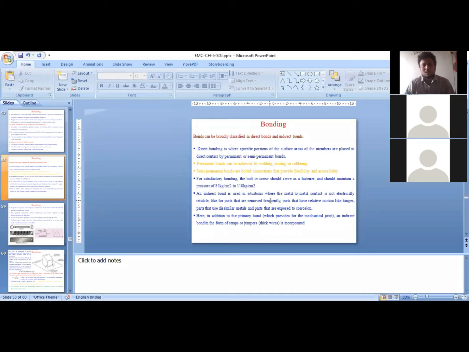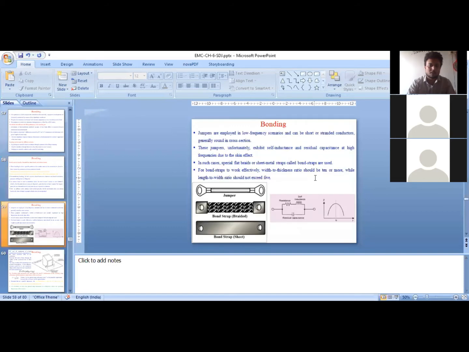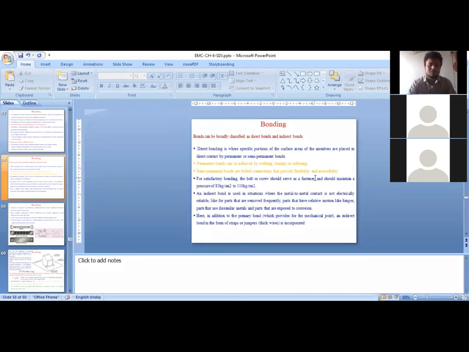The semi-permanent bonds are bolted connections that provide flexibility and accessibility. There are devices where nuts and bolts are there and we need to remove the connections and make them again many times. In those cases, we should go for temporary bondings. Fastening is a method wherein we apply a lot of pressure on one of the surfaces of the conductor to connect the two surfaces together. The pressure should be within this range.